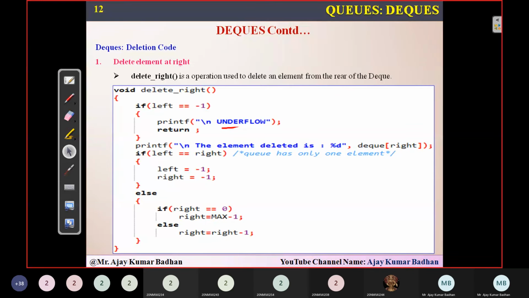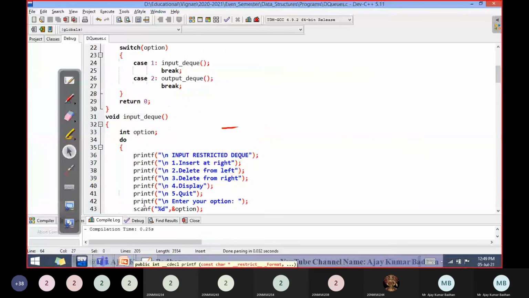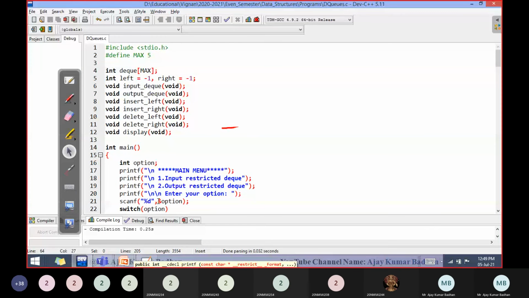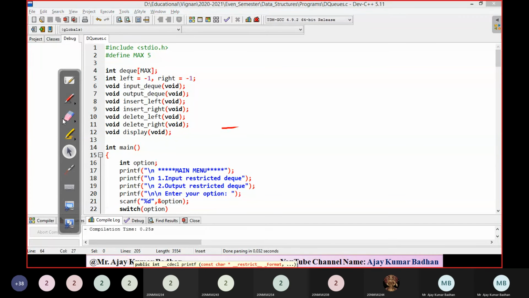Let me show you the code. This is the code for exactly this scenario. Give me just 5 minutes, I'll complete it. What is the maximum value? I'm taking a DQ, and the maximum elements I can store is 5: 0, 1, 2, 3, and 4.